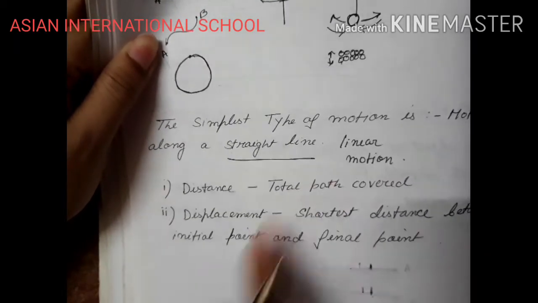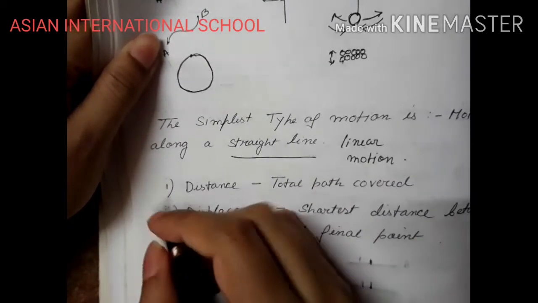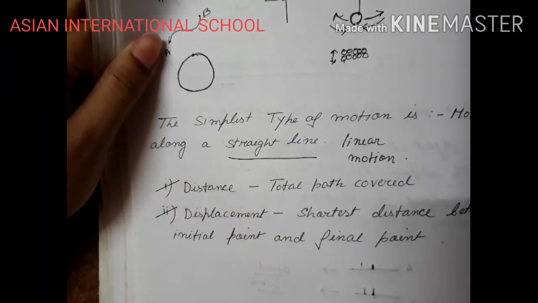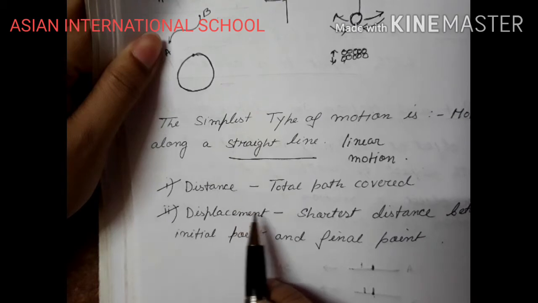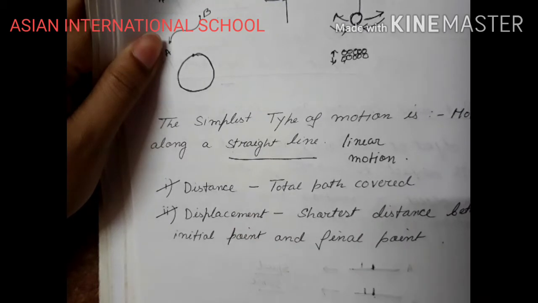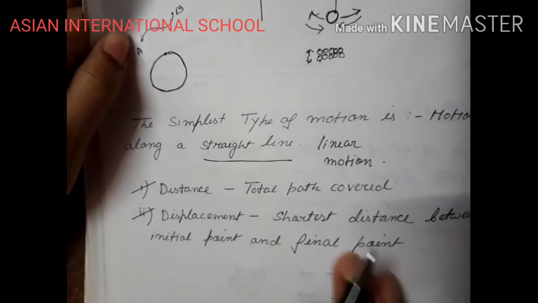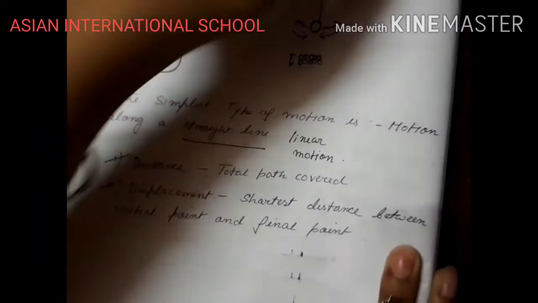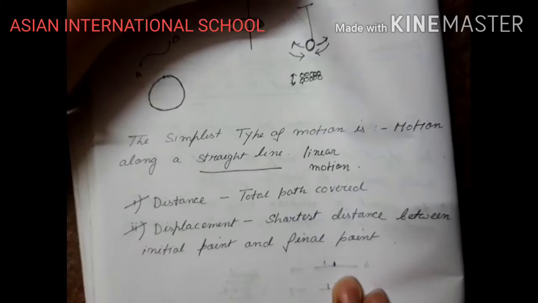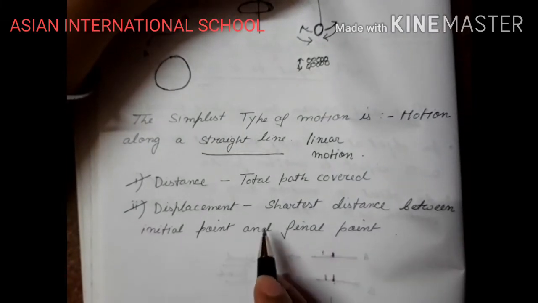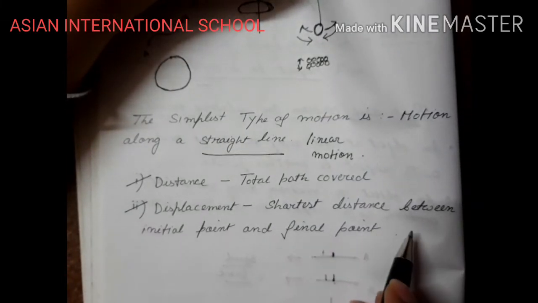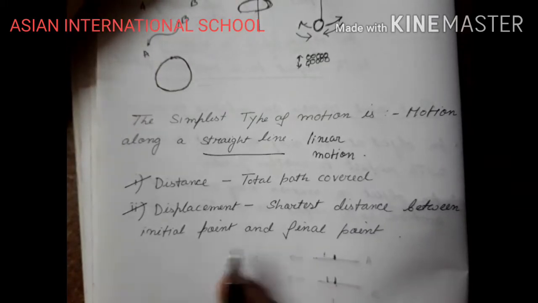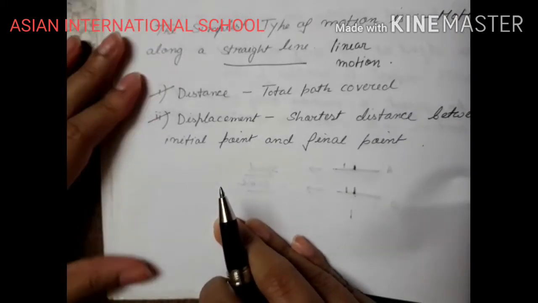So in linear motion, we need to know two important terms, that is distance and displacement. So when I say the word distance, distance is the total path covered, and displacement is the shortest distance between initial point and final point. Displacement is the shortest distance between initial point and final point. So I will show you with an example.